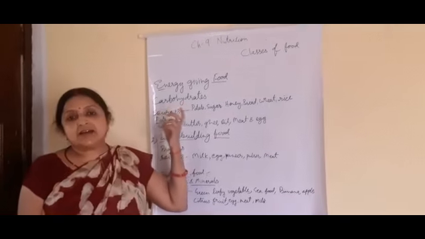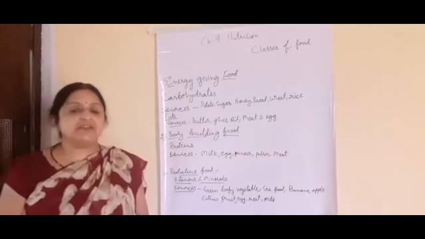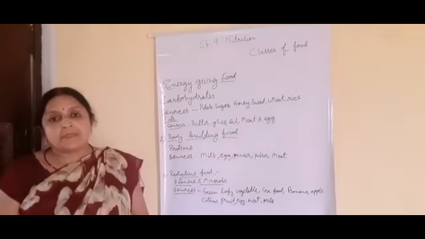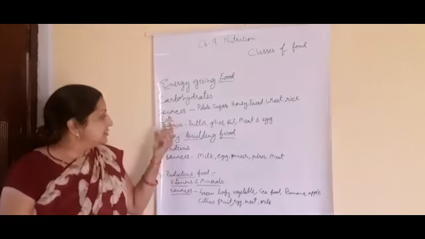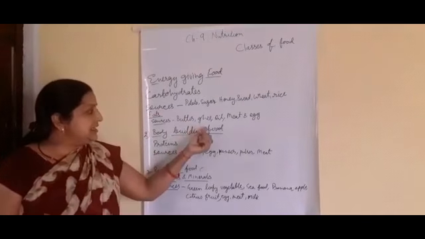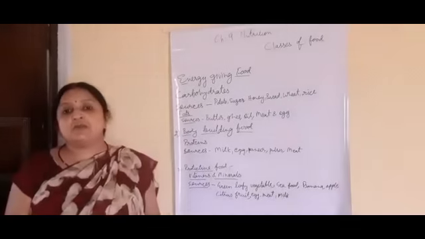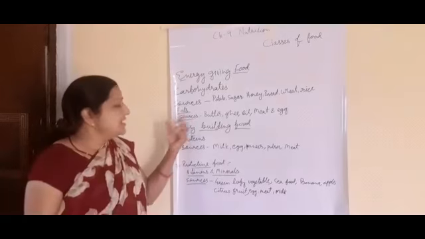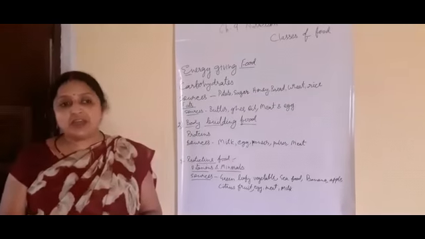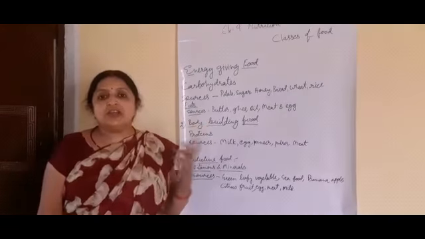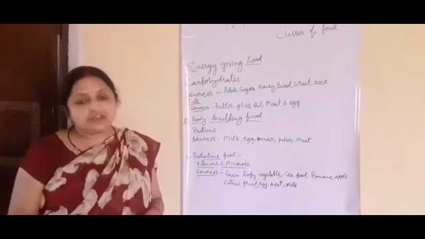When carbohydrates are not available in our body, because of reasons like fasting or starvation, our body gets energy from fat. Good sources of fats are butter, ghee, oil, meat, and egg. Fat provides more energy than carbohydrates and proteins, but it is stored energy, used by the body only when carbohydrates are not available.